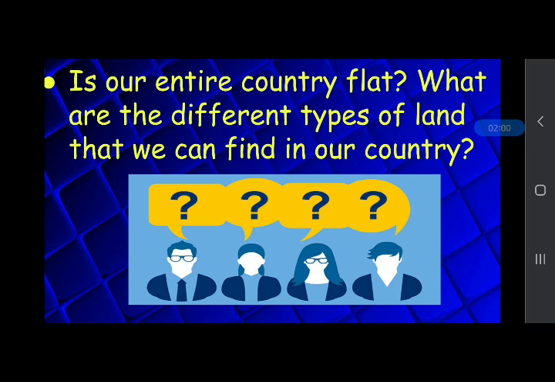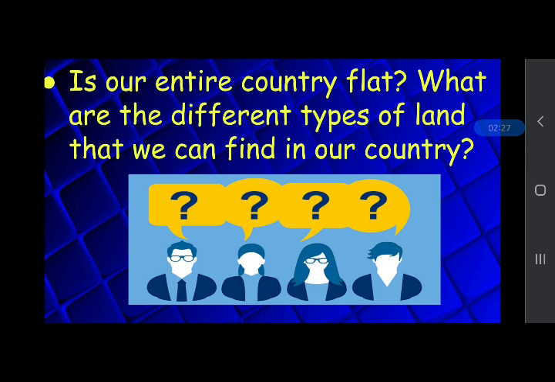We can also find mountains, hills, deserts, rivers, and lakes, plains in our country, and they are found and formed naturally on the surface of the earth. They are present naturally. All these land and water features are called the physical features of the earth.